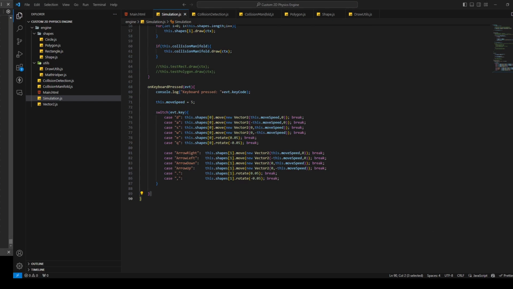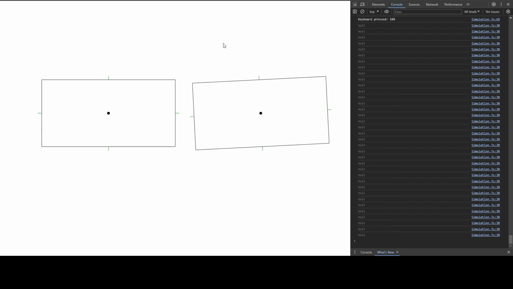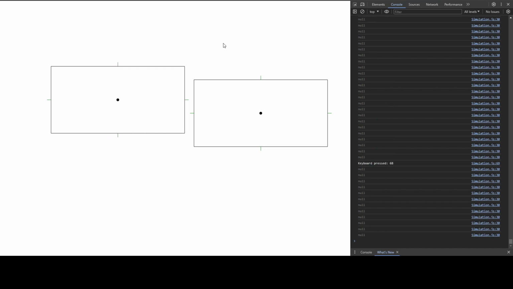Okay. But now it should work, right? So let's check if it's moving. Okay, that works. Let's start rotating. The other one rotates too. It moves too, but it rotates also. Okay, now I'm gonna move this rectangle into the other one, and I hope it's gonna work. If it's working, then we will see something else than null. So let's see what's happening, and we will see nothing.